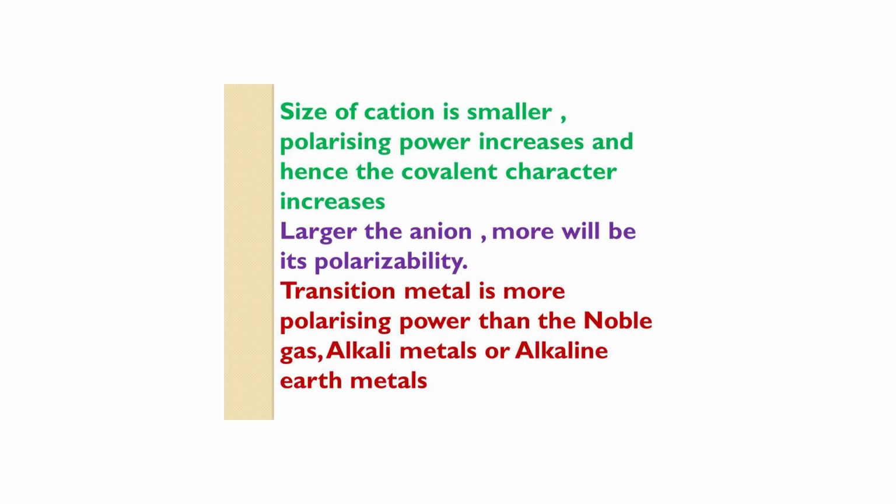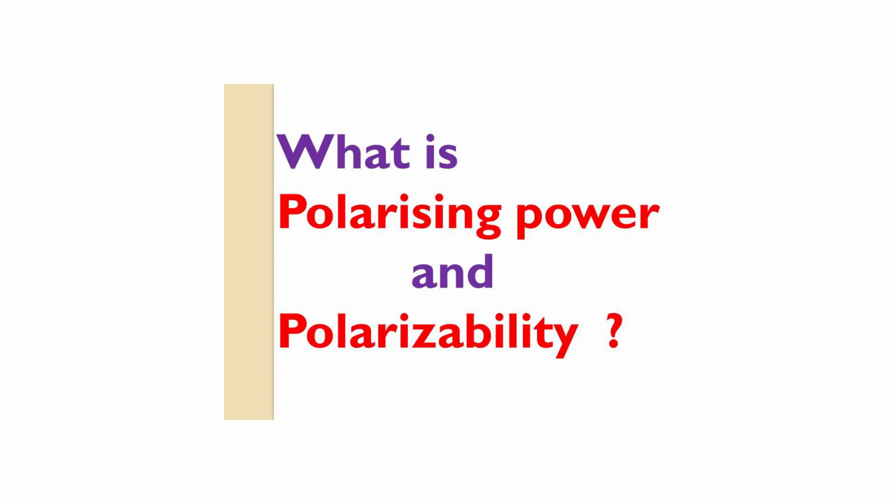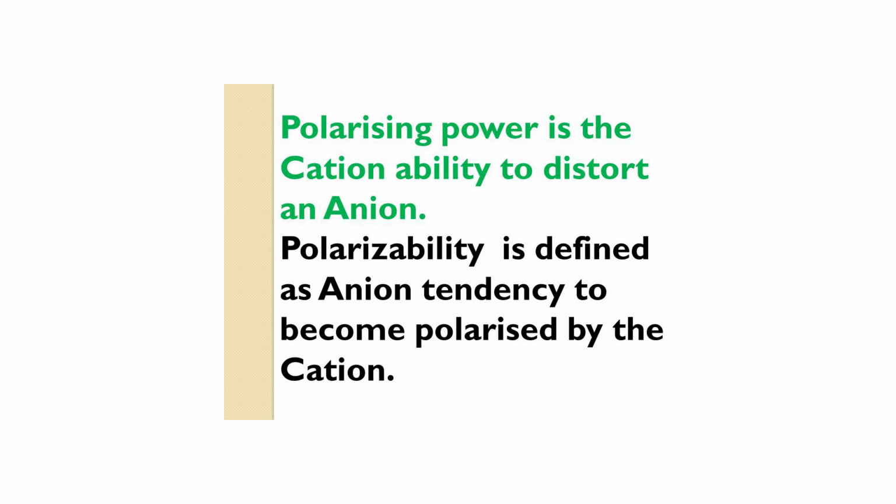And third postulate of Fajans rule is transition metal has more polarizing power than noble gas, alkali metals or alkaline earth metals. Larger the anion, more will be the polarizability. What is the term polarizability? Polarizability is defined as the anion tendency to become polarized by the cation. What is polarizing power? Polarizing power is the cation ability to distort an anion.